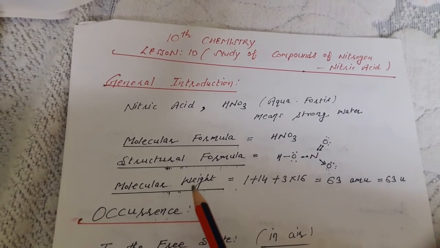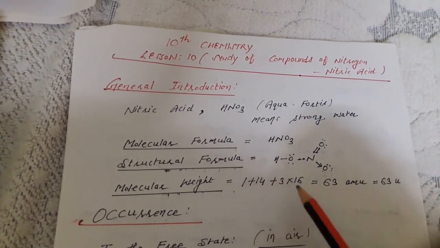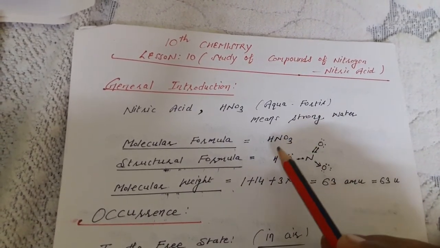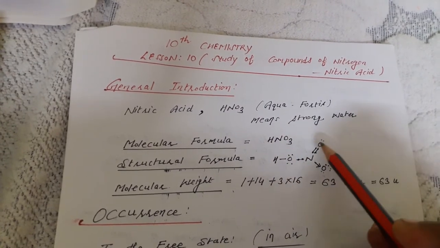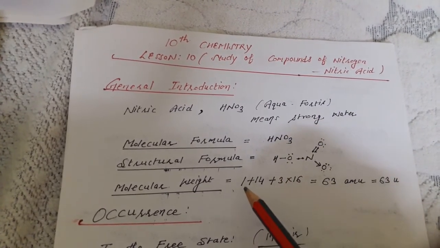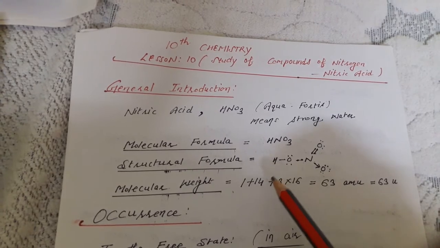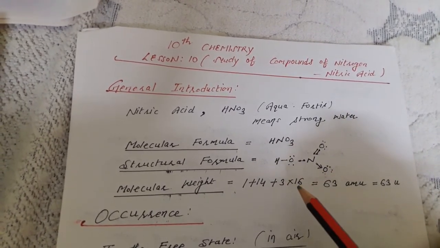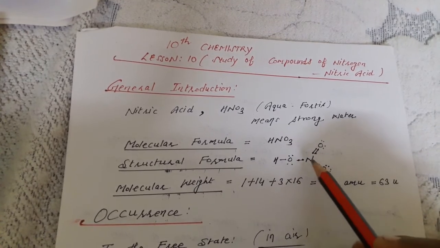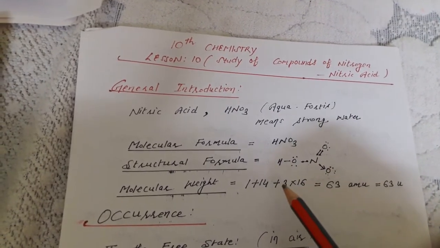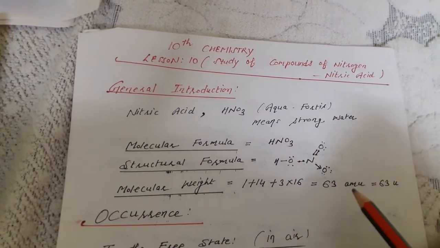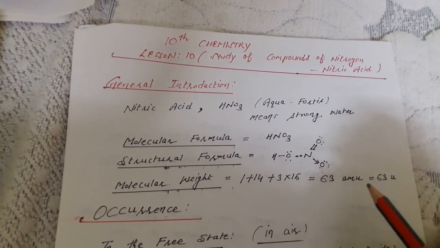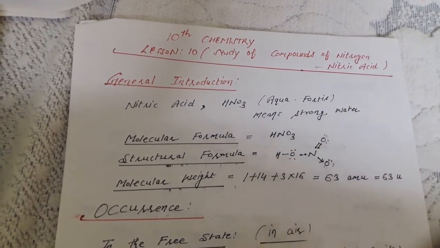Next is molecular weight. You can find the weight by the sum of all these atoms. Their atomic mass: one is of hydrogen, 16 of oxygen, and how many oxygen? 3 into 16 plus 14 of nitrogen. So total will be 63 atomic mass unit or 63 unit.